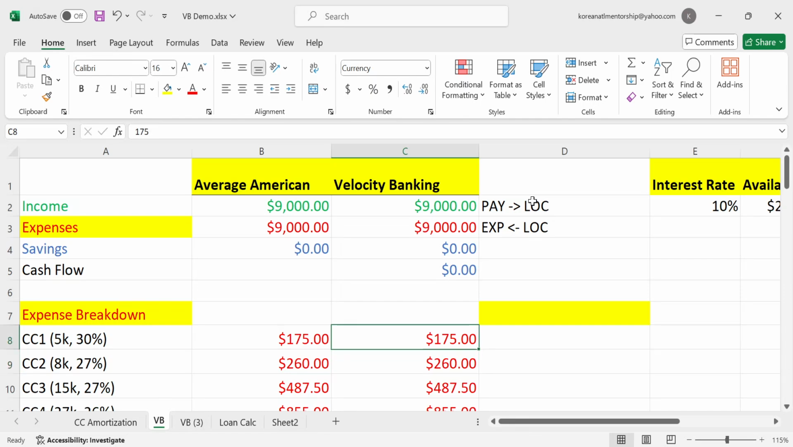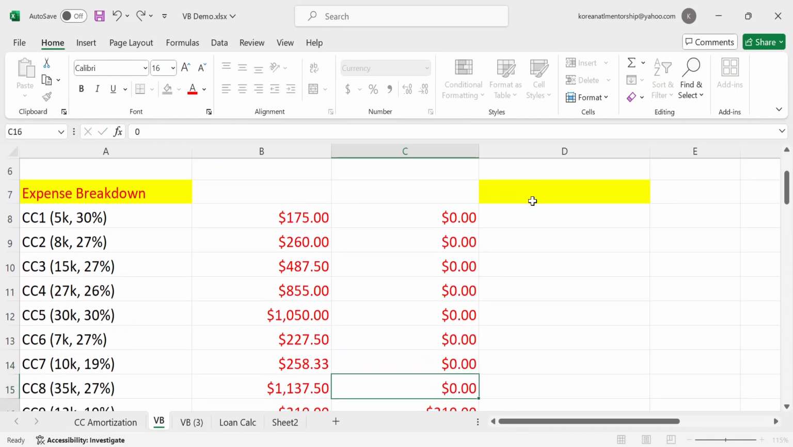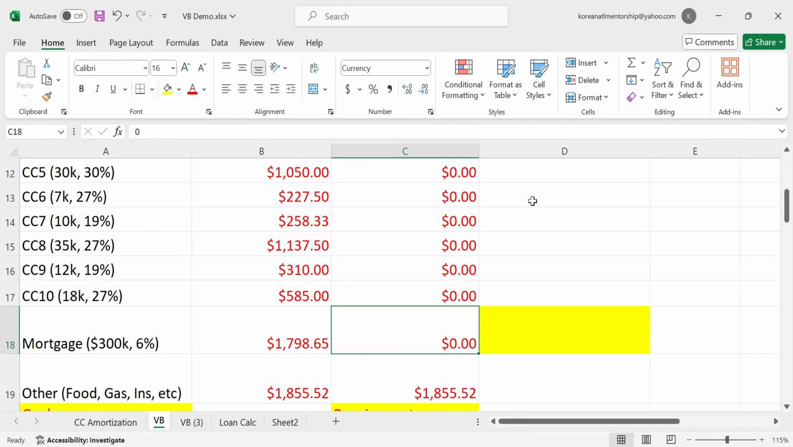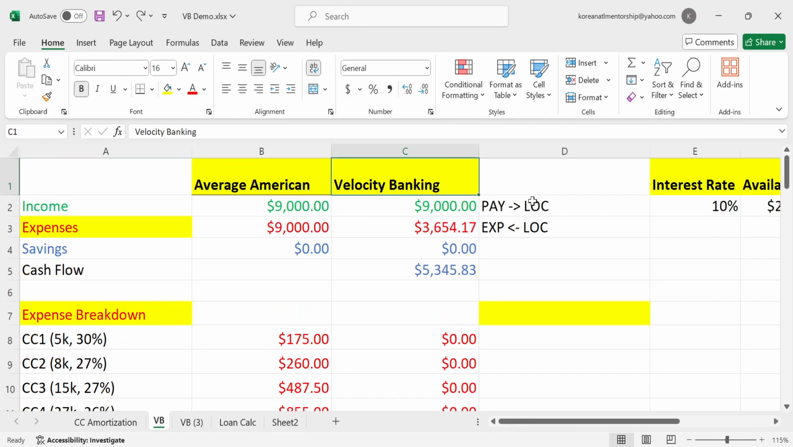Well, it's just like a balance transfer, right? Basically, these all get paid off. Okay? Whoopsie, not the last one, not the mortgage. And we see that we turned $0 into $5,345.83 of cash flow, right?